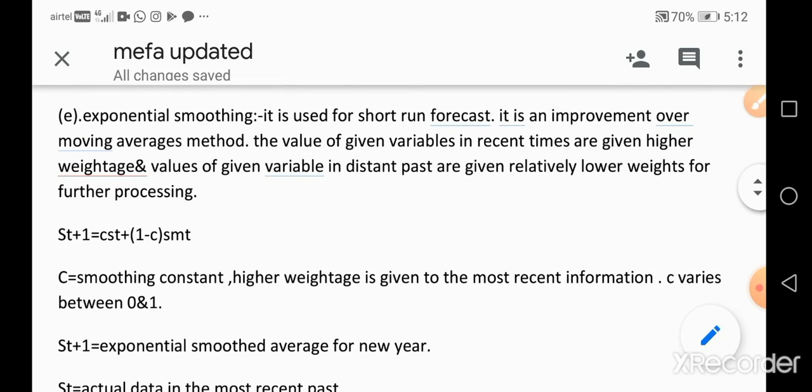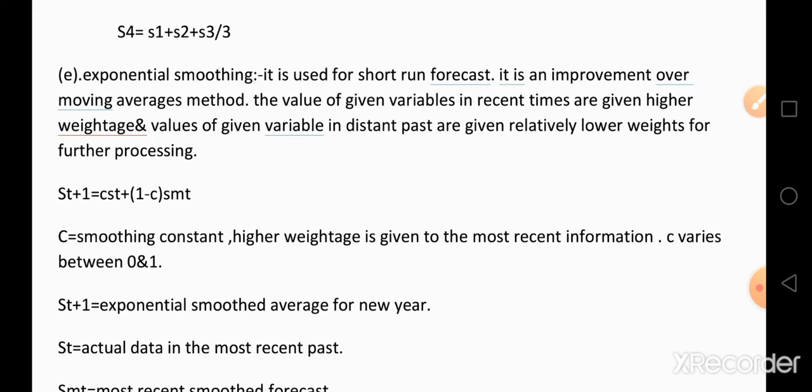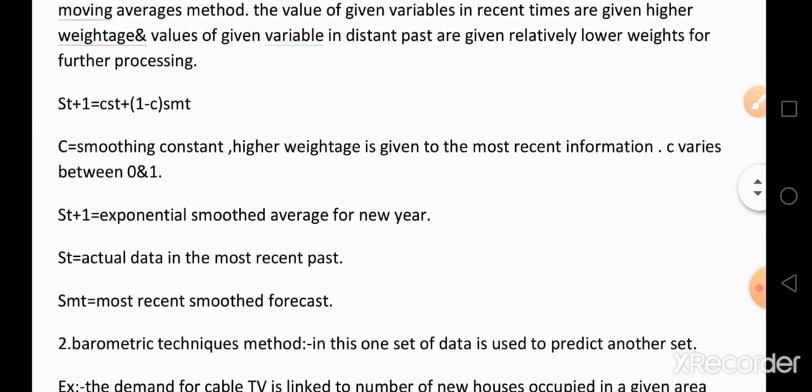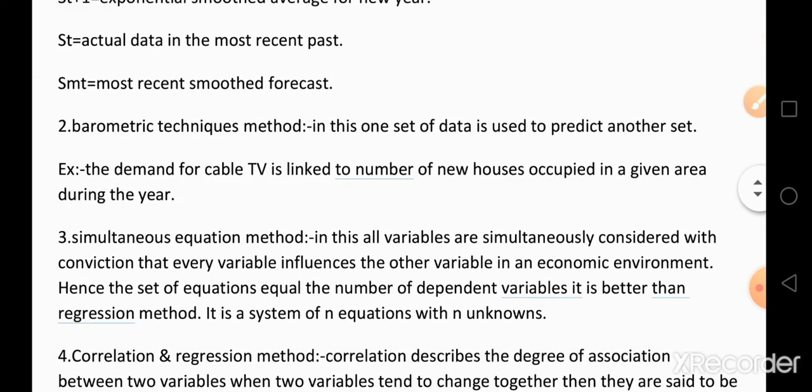In this method, estimating the future demand with the help of recent past data is called the exponential smoothing method.